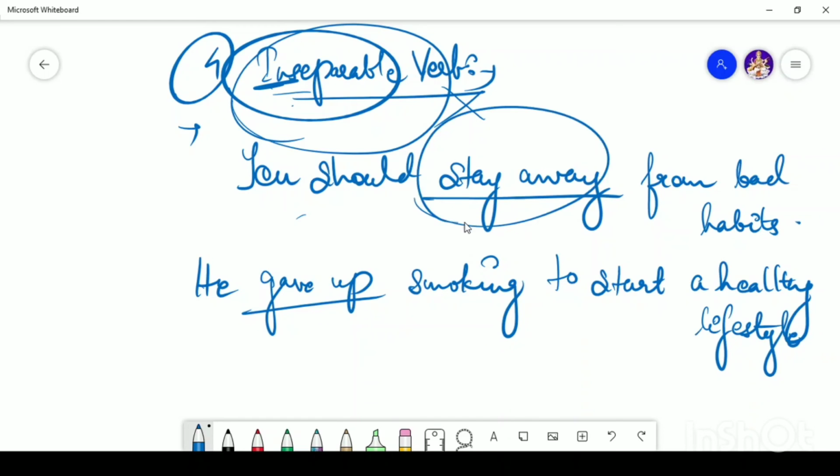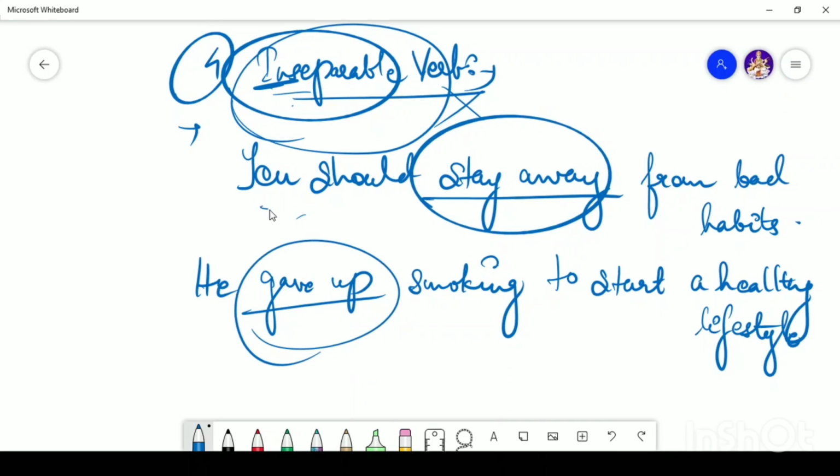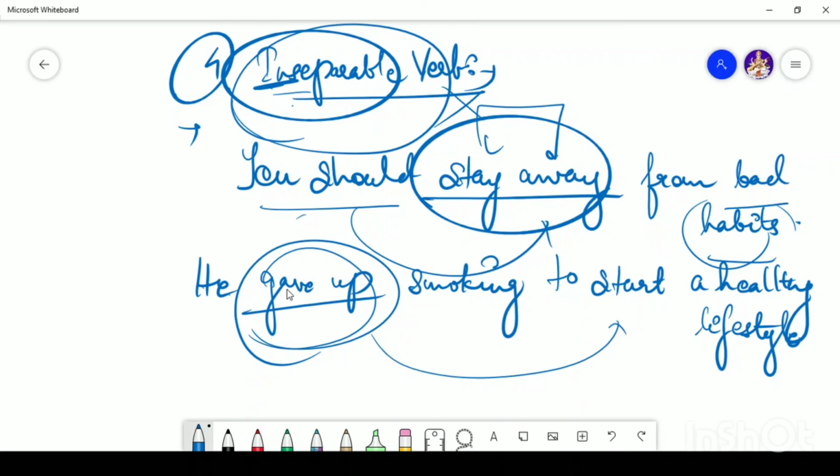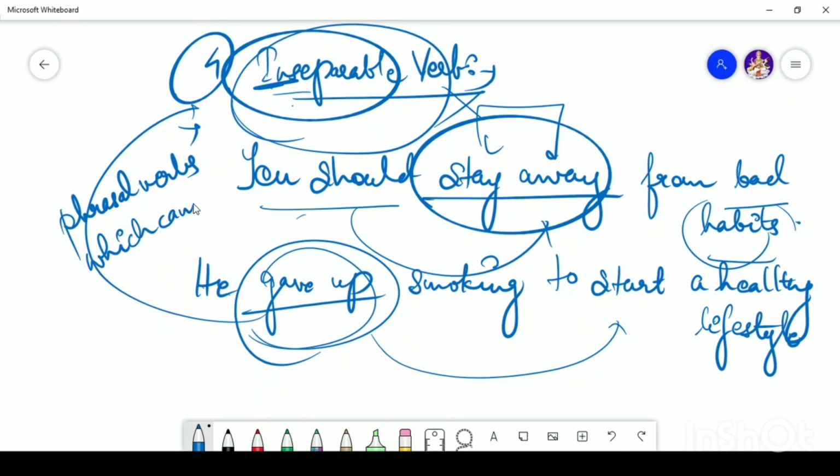So in these two examples, you will see that he said you should stay away from bad habits. These are phrasal verbs which you cannot separate. And again, he gave up smoking to start a healthy life. This is one such example of inseparable verbs. So the phrasal verbs which cannot be separated are known as inseparable verbs. I hope all the four types of phrasal verbs are clear to you. In the next videos, we are going to talk about some examples of phrasal verbs and the types of questions asked. Alright.